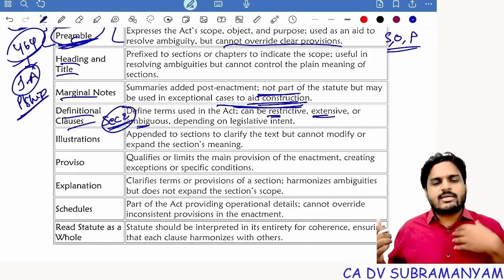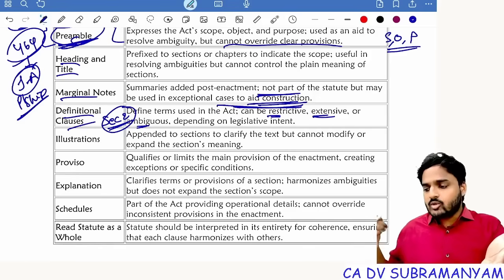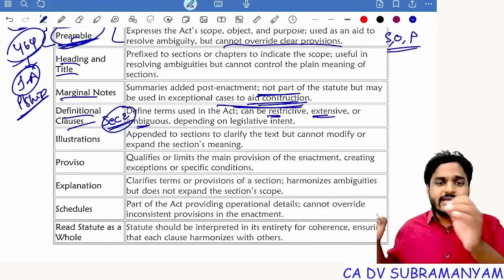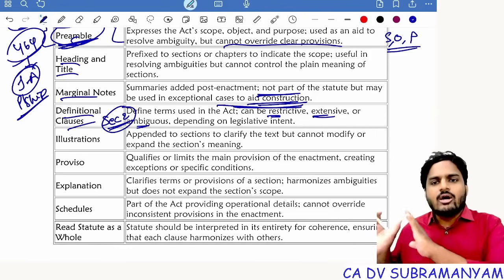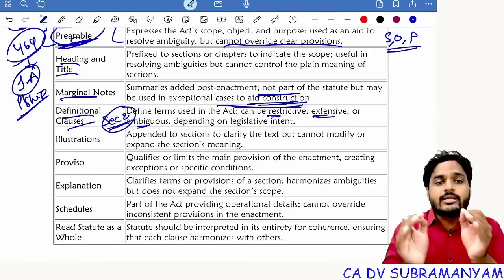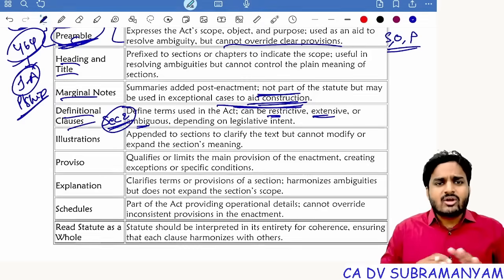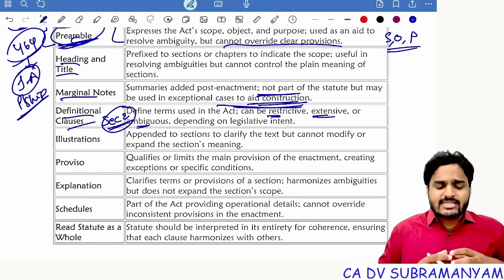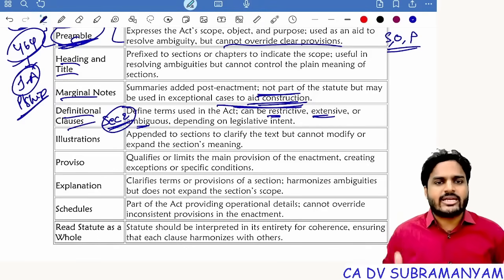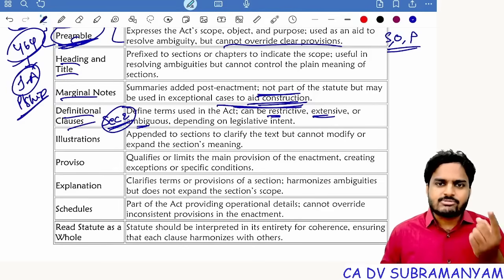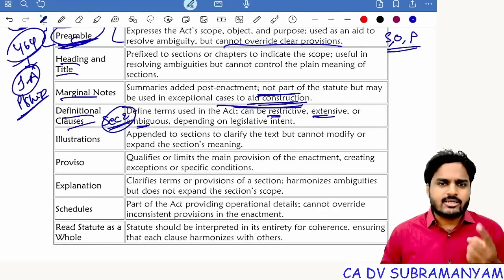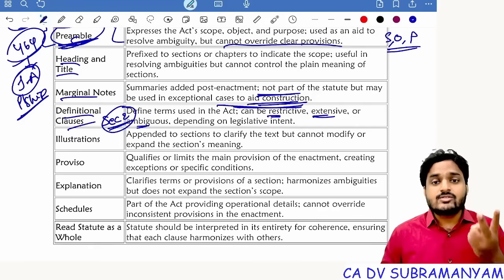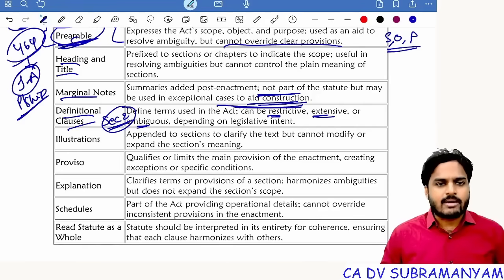My relatives become related parties to the company, and my entities, entities in which I'm interested either as a director or as a member, all these entities also become related parties to this company. So this is not a clear-cut definition. It's inclusive in nature. So definitions are of 3 types: restrictive, extensive, ambiguous. Remember examples for each one. Restrictive, company definition; extensive, board of directors; ambiguous, related party.